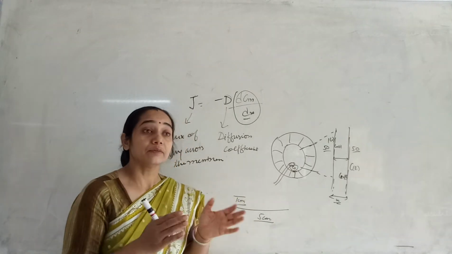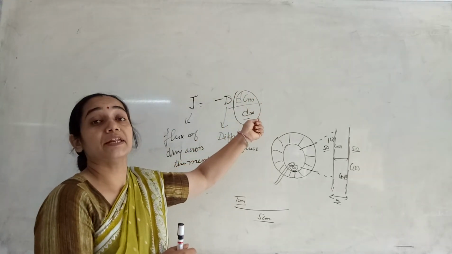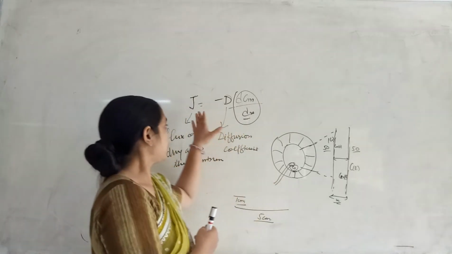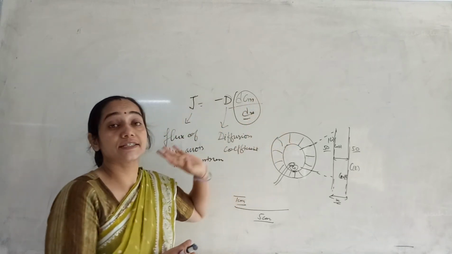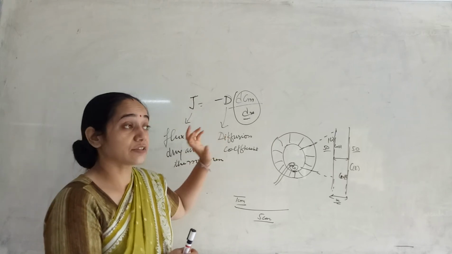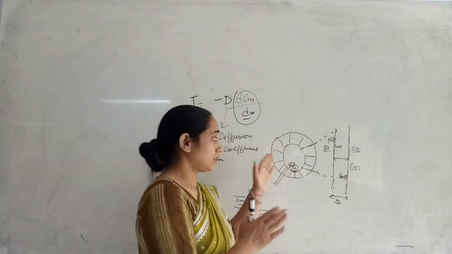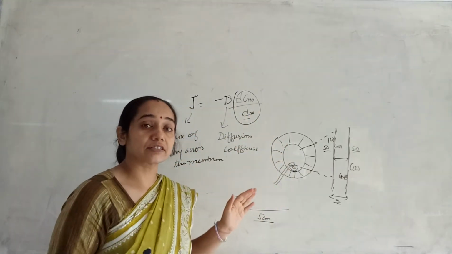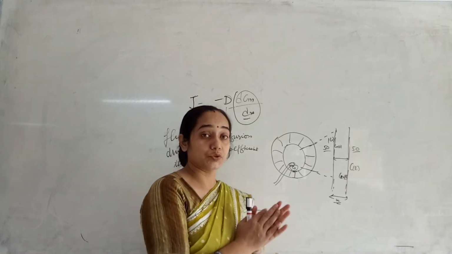Because there is no difference, the change in concentration is minimum. If it becomes equal, then it is 0. Then flux will be 0. If I say this difference is 10, then obviously it will be greater than 0, so flux will increase. The more the difference in concentration across this distance, the more the flux. The lesser the difference in concentration gradient, the lesser the diffusion.